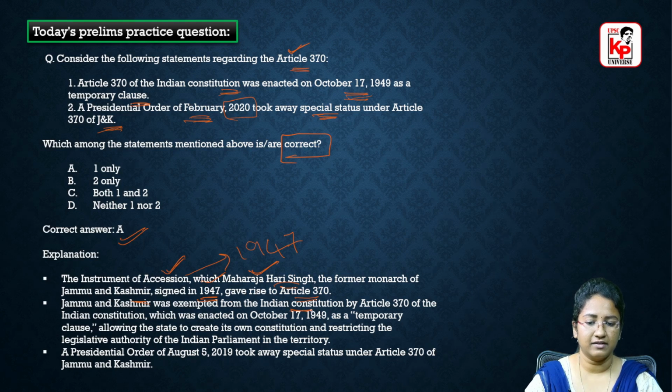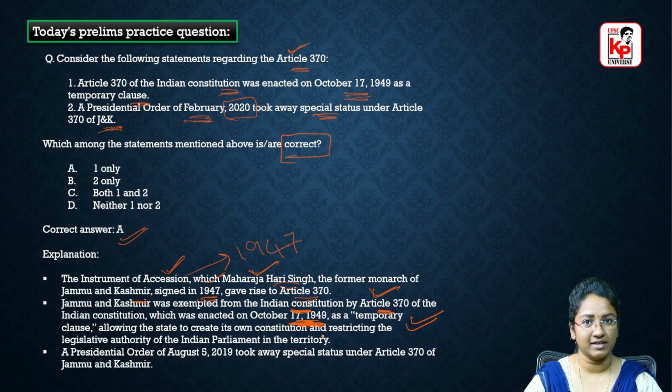Jammu and Kashmir was exempted from the Indian Constitution by Article 370, which was enacted on October 17, 1949 as a temporary clause. Irrespective of other states, Jammu and Kashmir was given a particular exemption from the Constitution by Article 370.